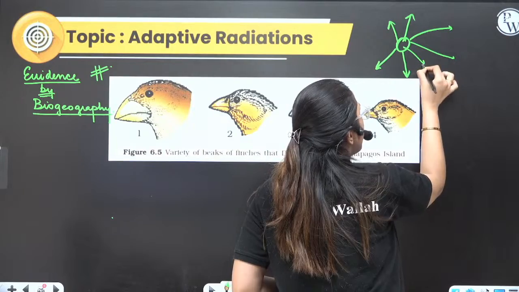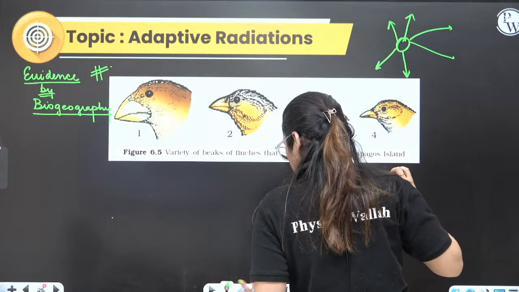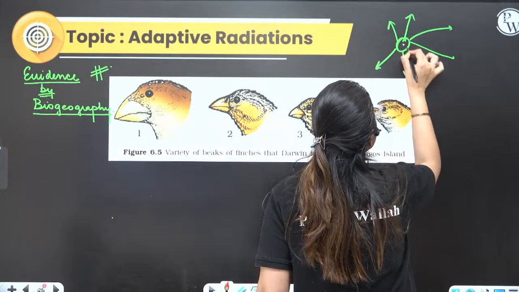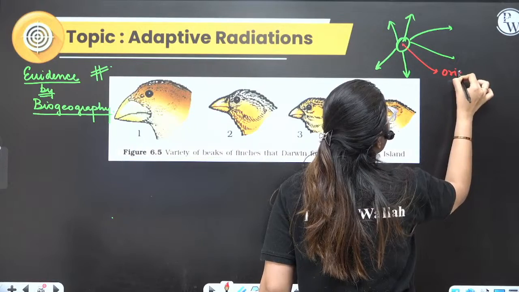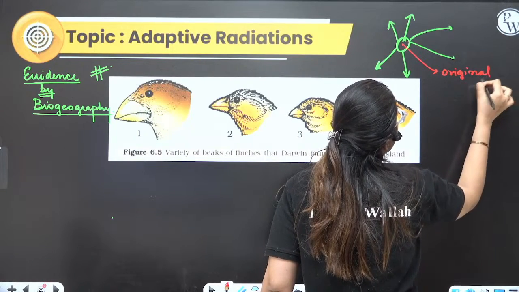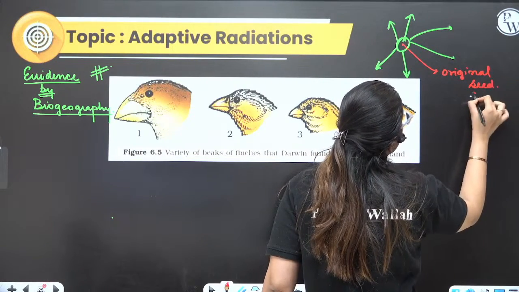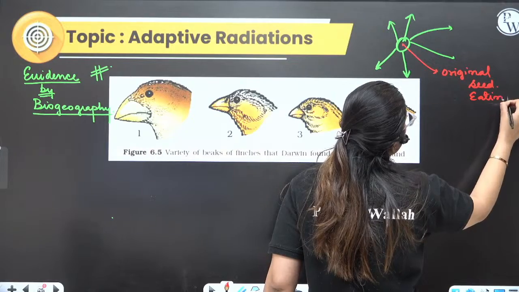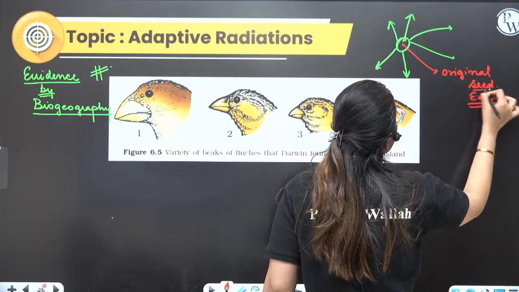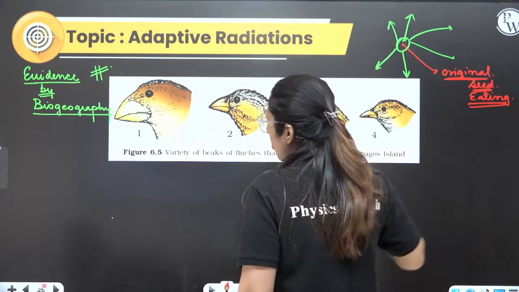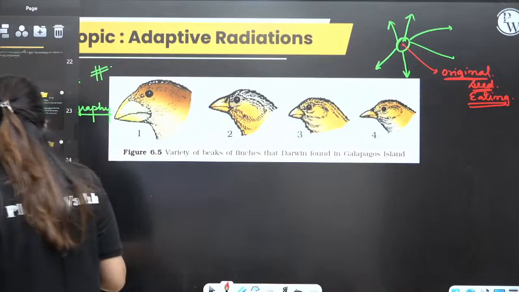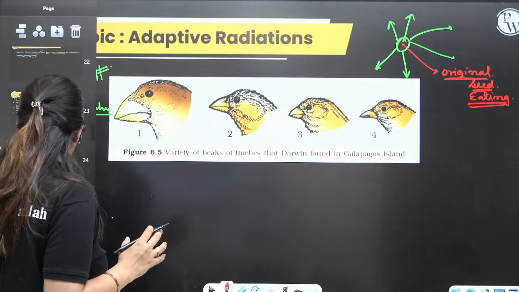And what was the common ancestor? The common ancestor was the original seed eater. Right? And this was given by Darwin when he was on a voyage and went to the Galapagos Islands, which is basically formed by 22 different islands.